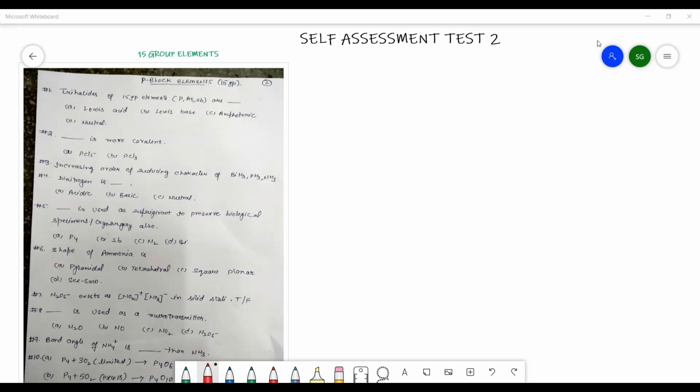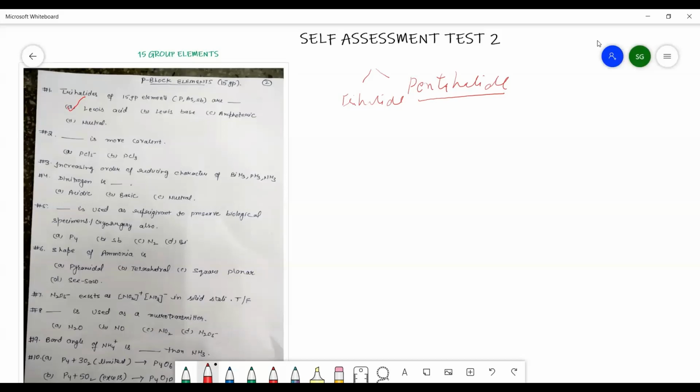Now see, trihalides of 15 group elements. You know well, the 15 group elements will form two types of halides, that is a trihalide and the pentahalide. You have done this in the halide lecture that I have already posted. The trihalides are Lewis acid in nature, means they have a tendency to gain a pair of electrons. So these are called Lewis acids.